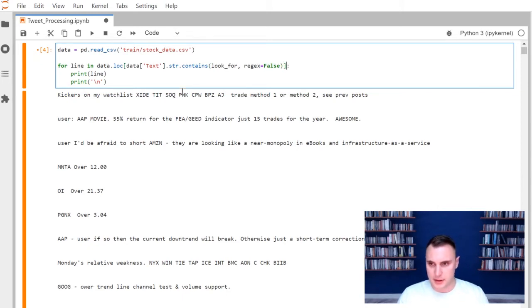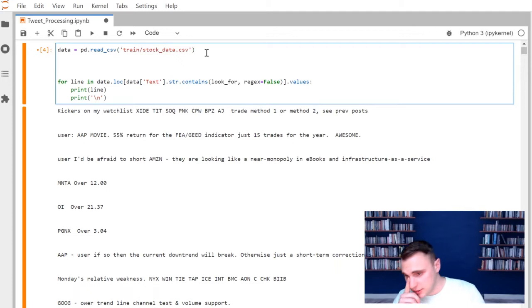Okay, and then we got to finish our square bracket there, dot values, and I'll explain what this is. What this is going to do is go through the lines and look for any string, any line that contains a certain symbol, a certain phrase, anything like that. So up here we can define look for to be equal to, let's